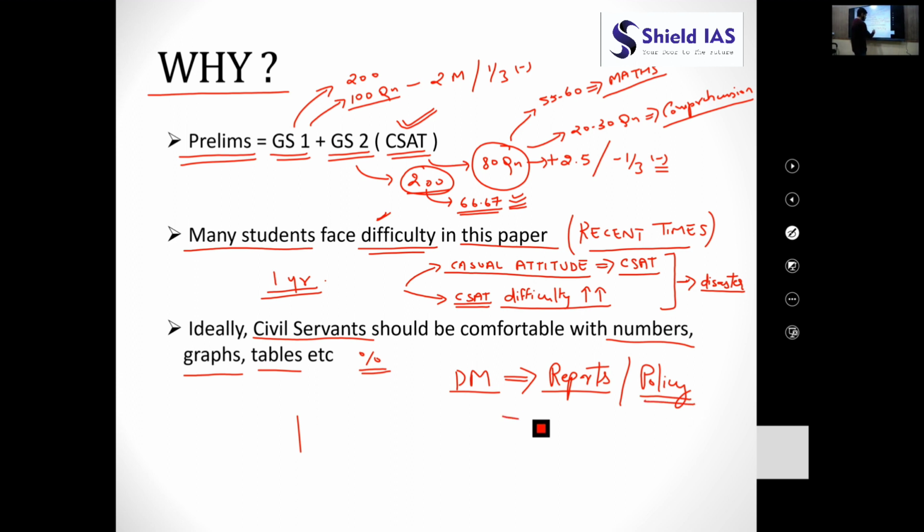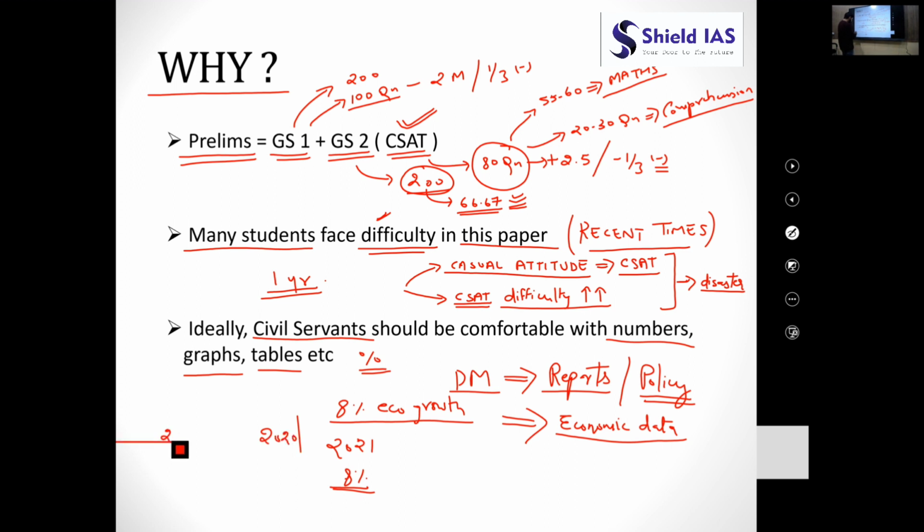If you are in the Ministry of Finance, then you will be dealing with a lot of economic variables, economic data, like economic growth. If I ask you, what do you mean by 8% economic growth? Let's say in 2021 the economy grows 8%. What does this 8% mean? Many people would say that